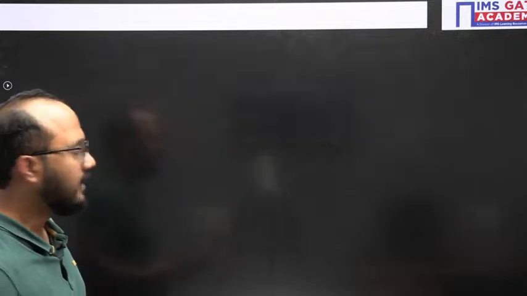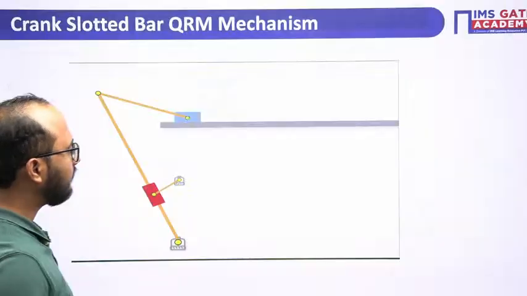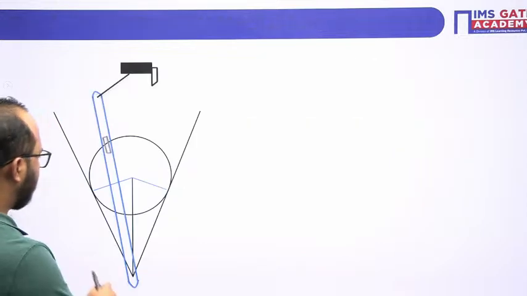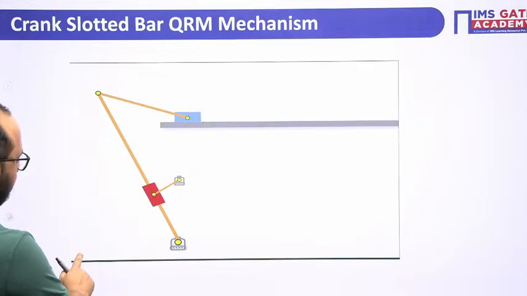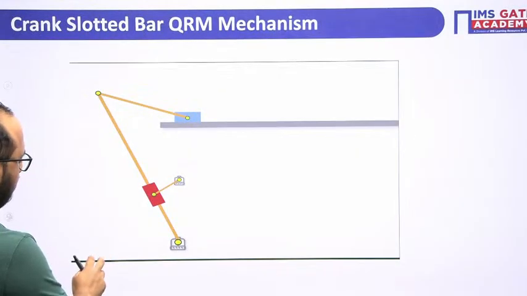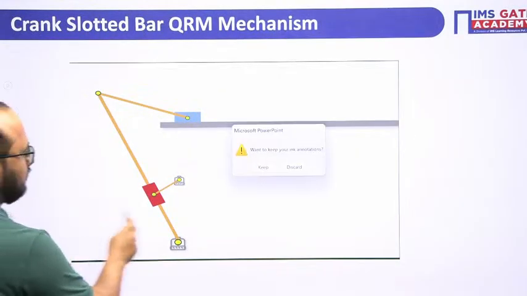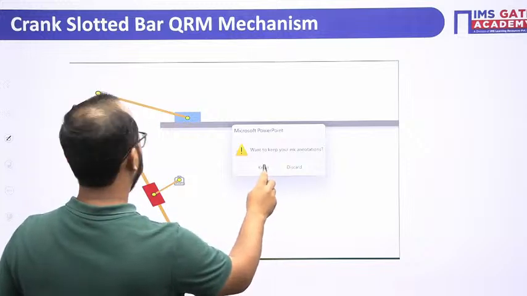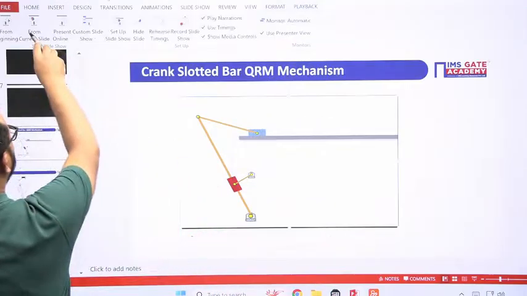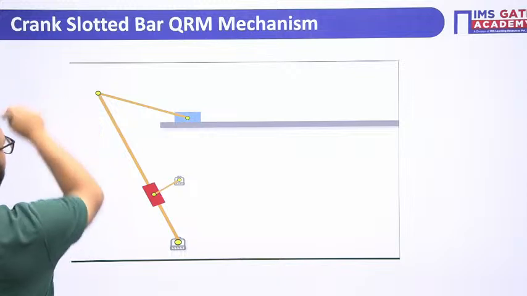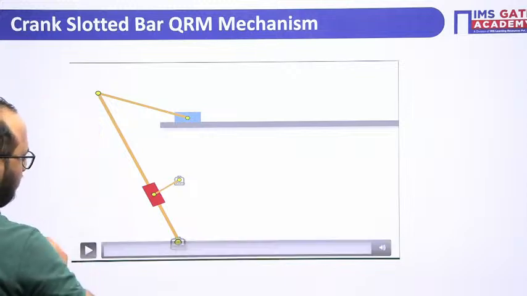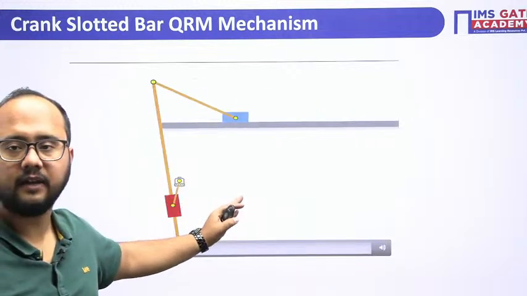Now see, before discussing this question, I want to show you the animation, how it actually works. Just try to focus here, everyone.